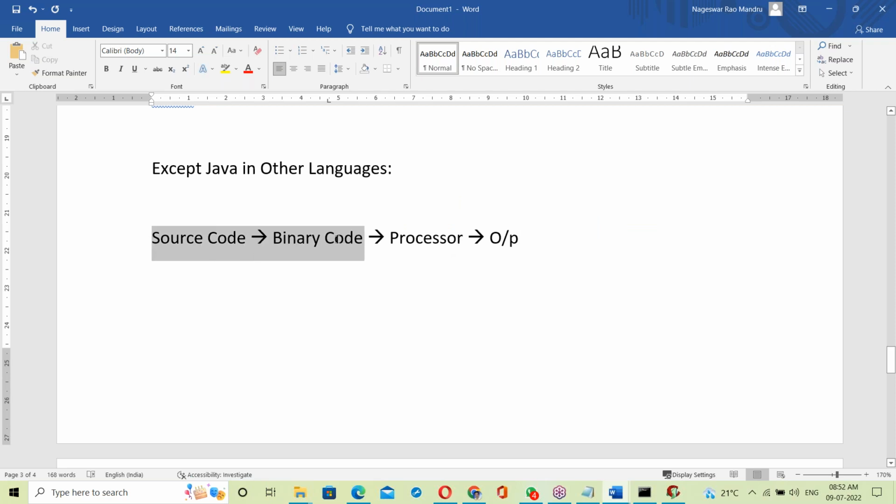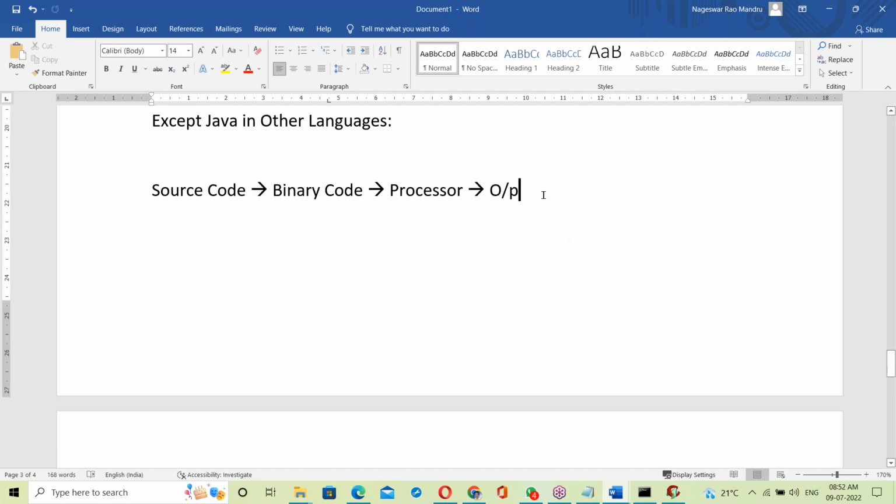Source code to binary code is done by either an interpreter or a compiler. Suppose C language compiler, C++ compiler, Python interpreter, HTML interpreter. So the interpreter or compiler converts source code to binary code, then it is given to the processor, generating output. So this is the case for other languages.